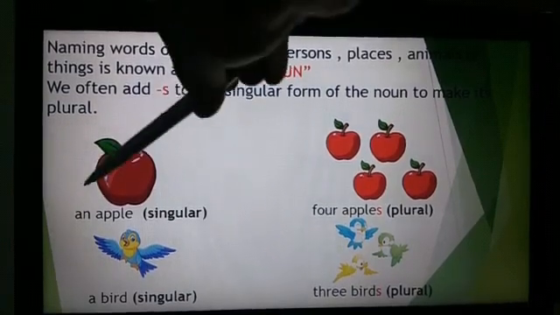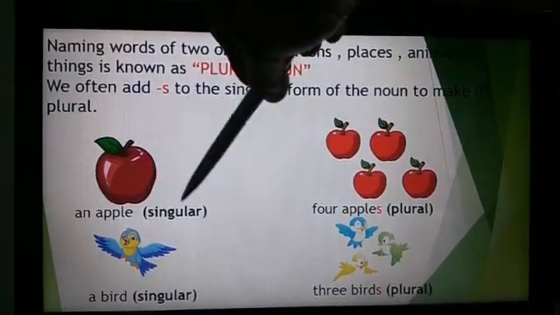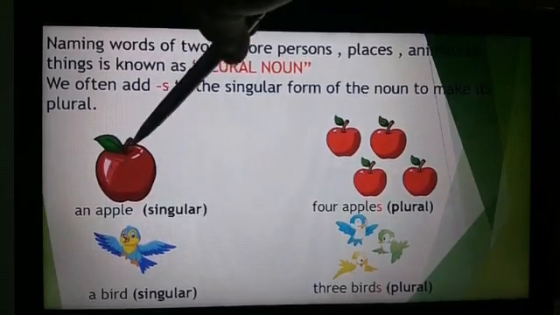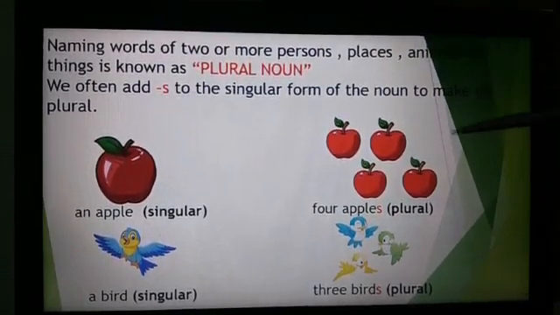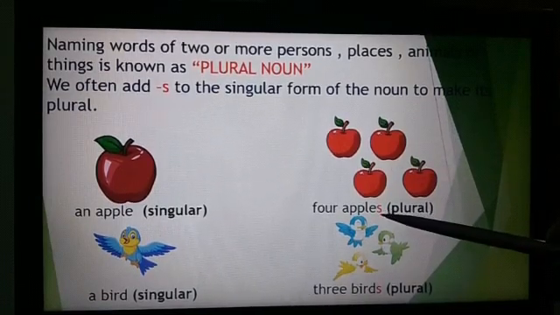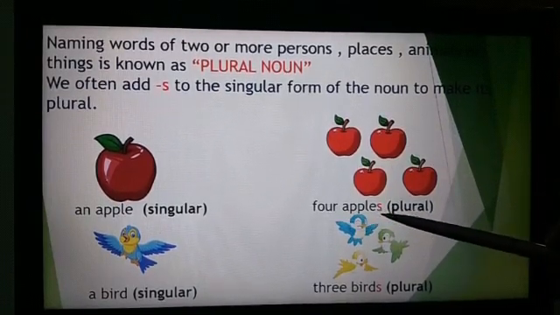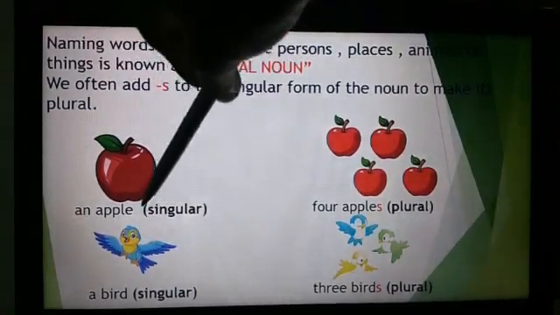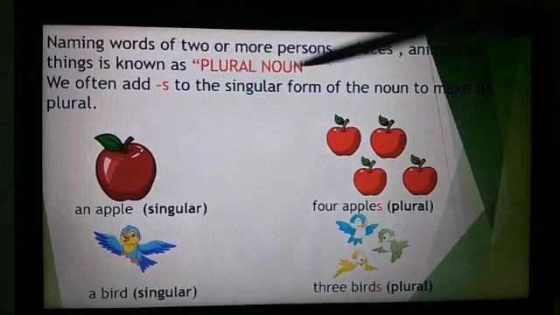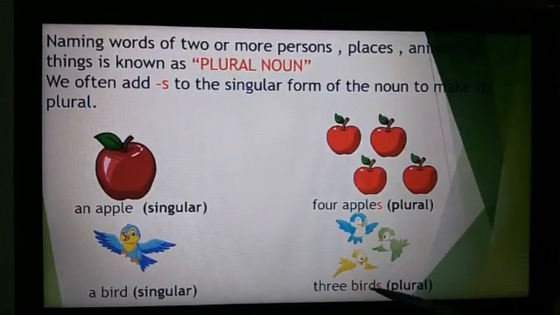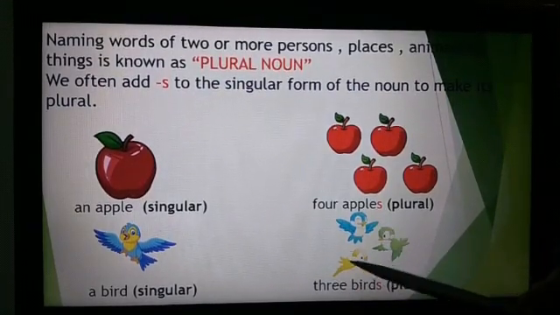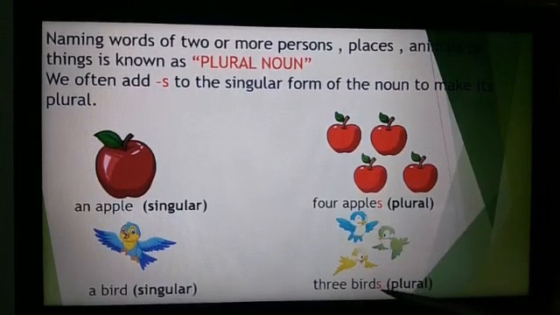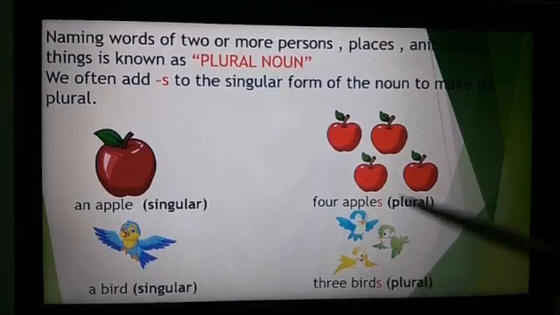That is an apple. Singular noun, apple, for only one apple is there. To make its plural form, we have added s. 4 apples, s. A bird. This is the singular form of bird. To make it plural, we have added s: birds. So there are more than one birds. 1, 2, 3. 3 birds, s. So it is the plural form of a bird.